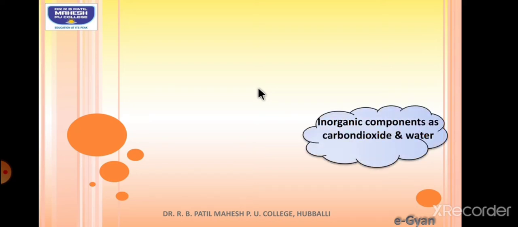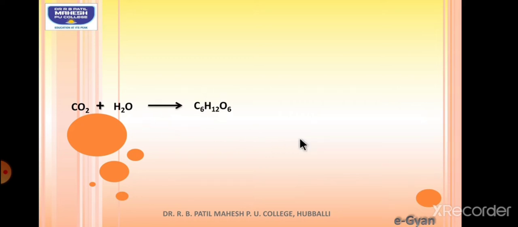Okay, so in the photosynthesis, inorganic components like carbon dioxide and water, see the reaction there, will be converted. During the conversion plants make use of sunlight and they make use of chlorophyll, and CO2 and water will be converted into a chief food called glucose, and also they release what? Oxygen.